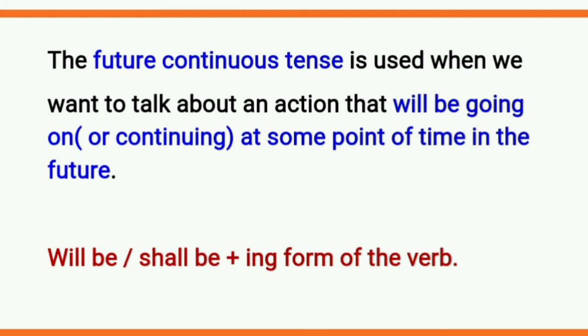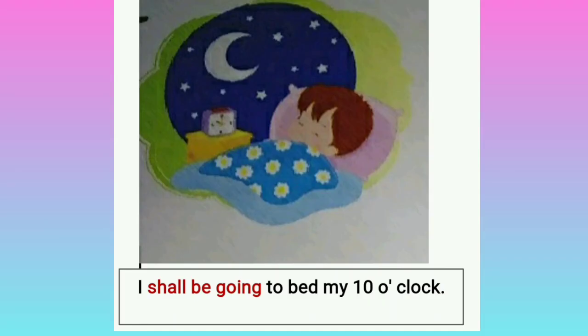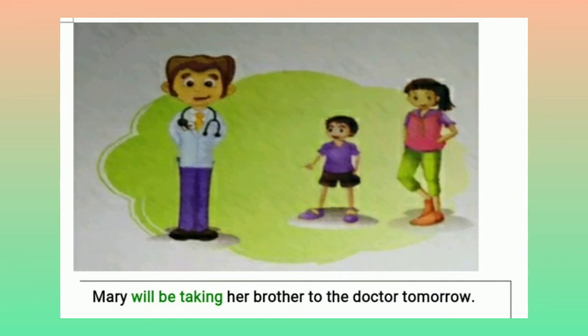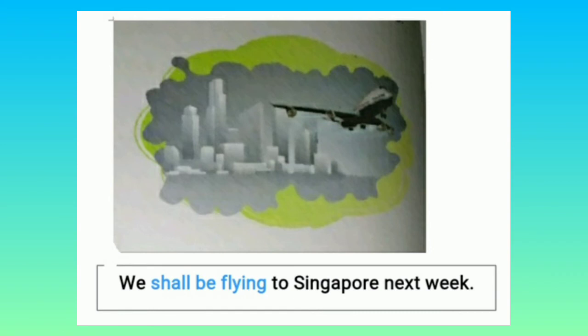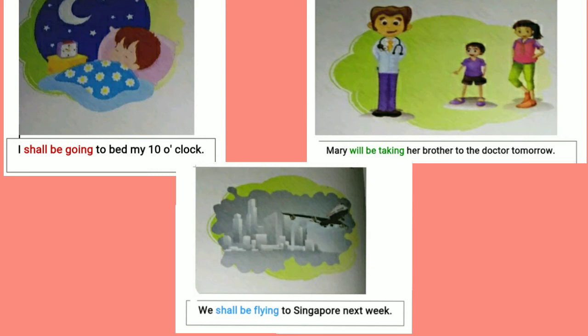The form of the future continuous tense is will be or shall be plus ing form of the verb. As I have already told you earlier, we use ing form in all the continuous tenses with helping verbs. Here the helping verbs are will be or shall be. For example, I shall be going to bed by 10 o'clock. Mary will be taking her brother to the doctor tomorrow. We shall be flying to Singapore next week. Here, the verbs shall be going, will be taking, shall be flying are in the future continuous tense.